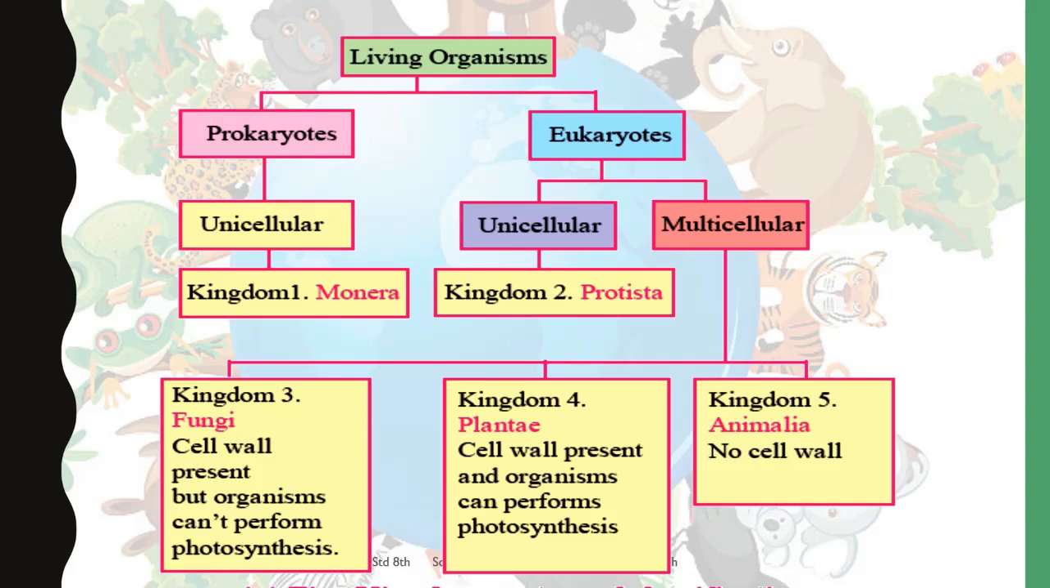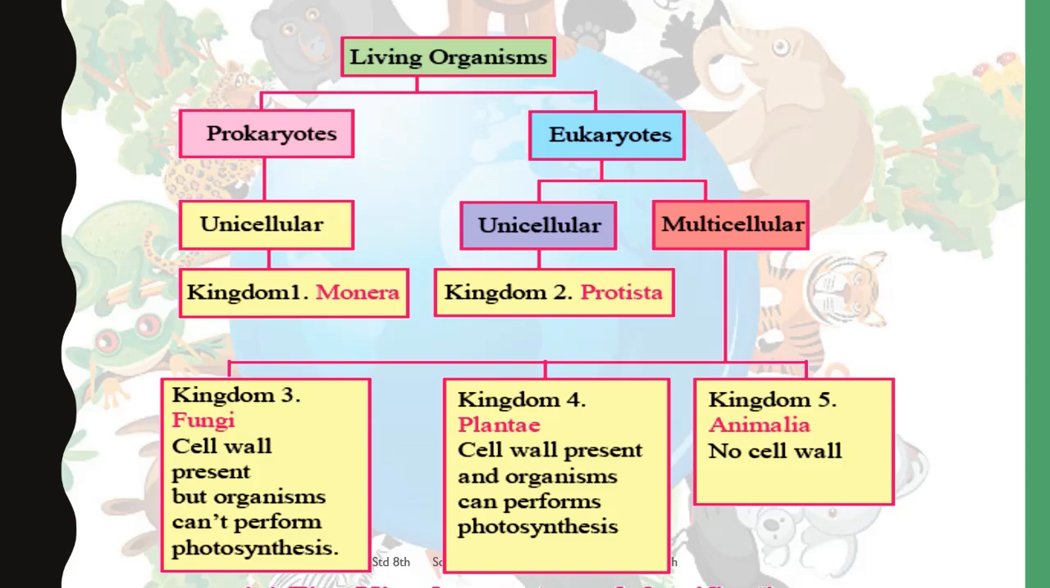So in prokaryotes, you have only unicellular organisms, and under that you have kingdom Monera. Okay, the very first kingdom is kingdom Monera. Whereas when we go to eukaryotes, the eukaryotes have unicellular organisms also and multicellular as well. The unicellular organisms have Protista in it, and when we talk about multicellular, you have three over there, that is kingdom Fungi, Plantae and Animalia. Now we'll be learning about kingdom Monera, Protista and Fungi in this chapter.